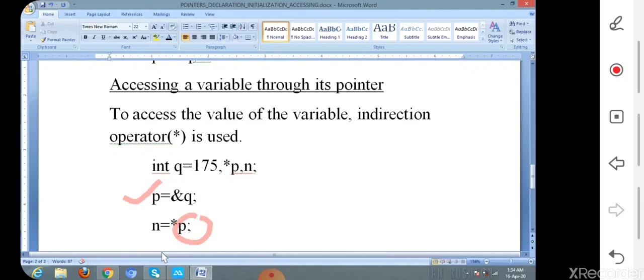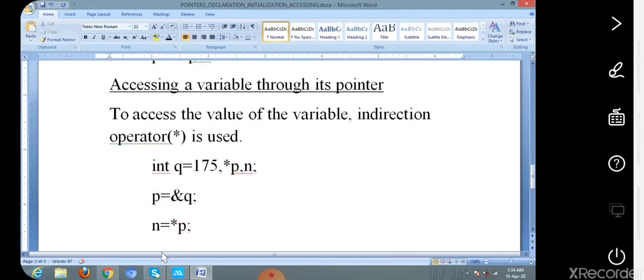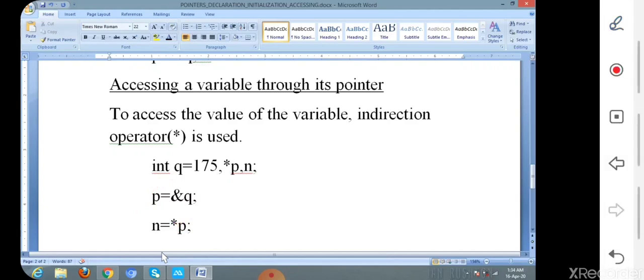Okay. So here p equal to ampersand q, n equal to star p implies n equal to q. This is the logic behind indirection operator and address operator.